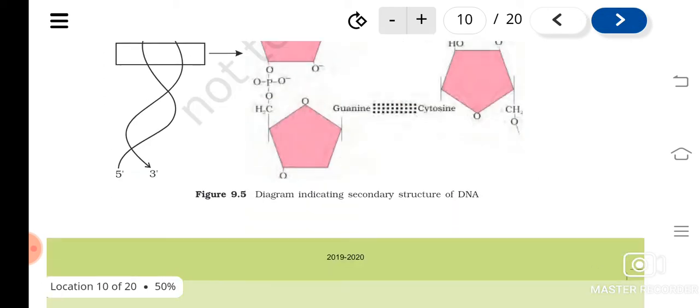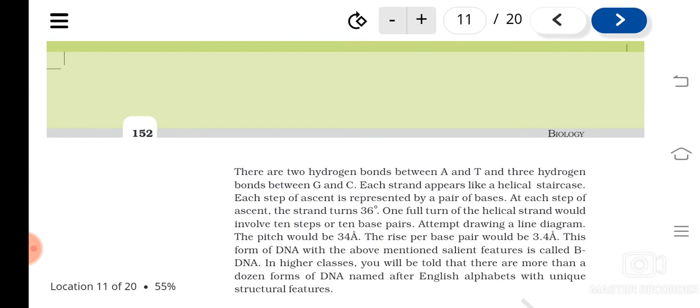Okay, then I told you at each step of the ascent, the strand turns around 36 degrees. Okay, 36 degree. And a full turn of the helical strand will have 10 base pairs. Understood?